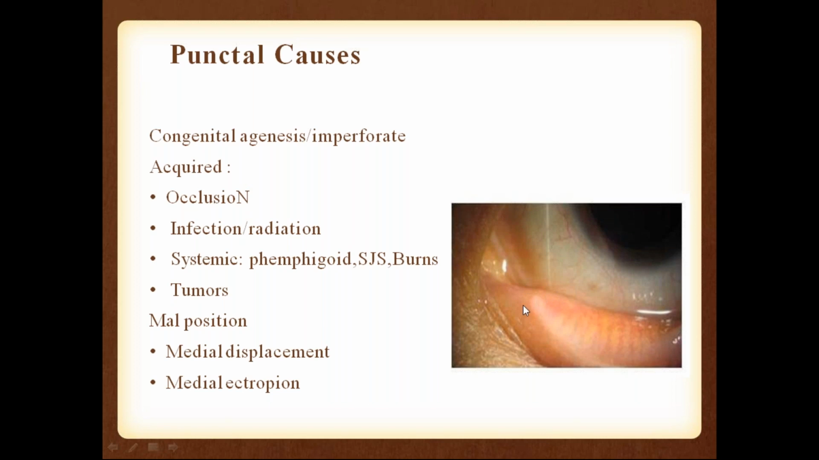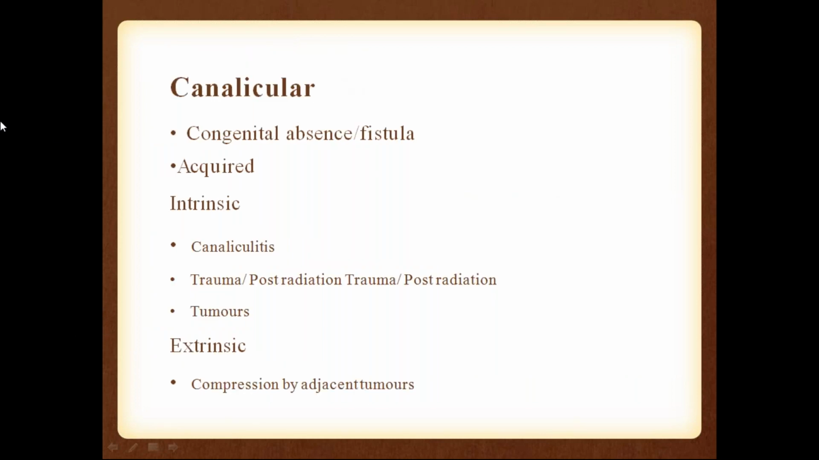And acquired causes: occlusion of the punctum, any infection of the punctum, or irradiation of the punctum can be seen. And some systemic conditions like pemphigoid, Stevens-Johnson syndrome and burns can lead to abnormal punctal position or abnormal drainage through the punctum. Sometimes lid tumors can also cause malposition of the punctum, which leads to epiphora. So malposition, medial displacement and medial ectropion. So that is all about punctal causes.